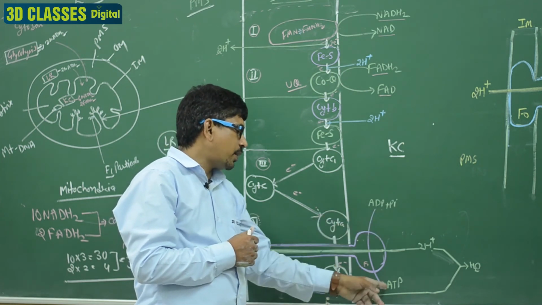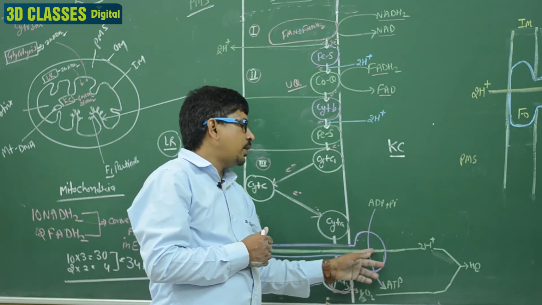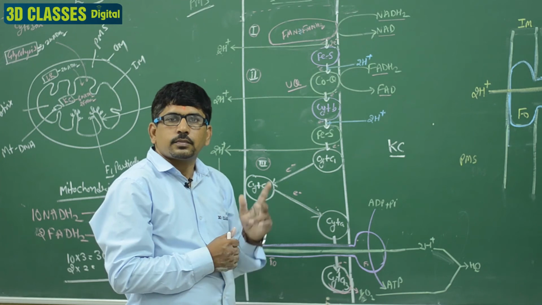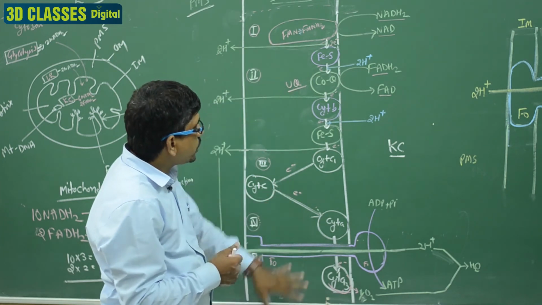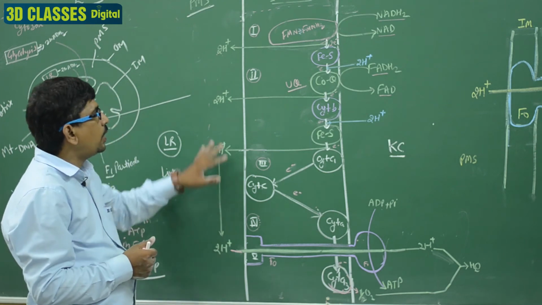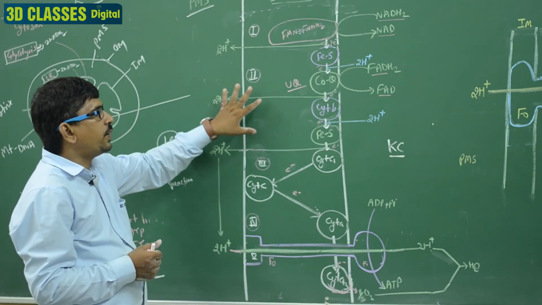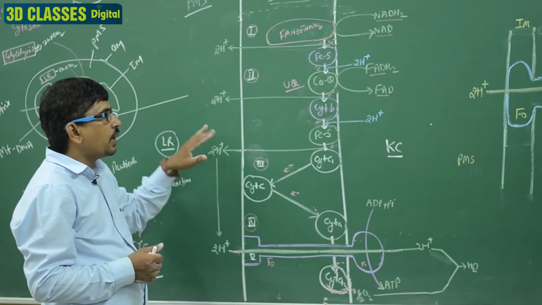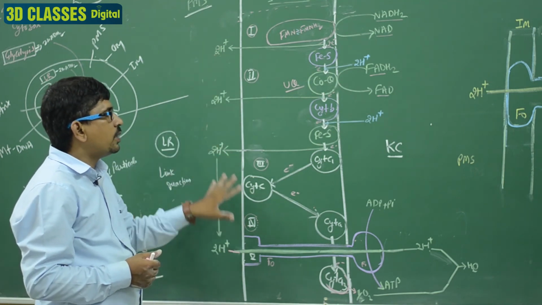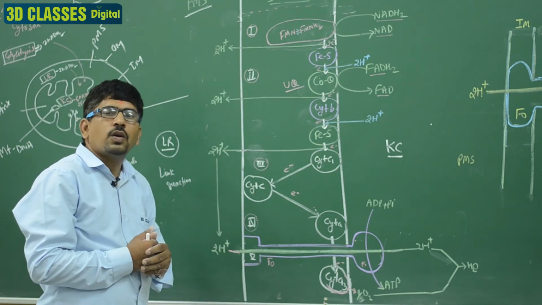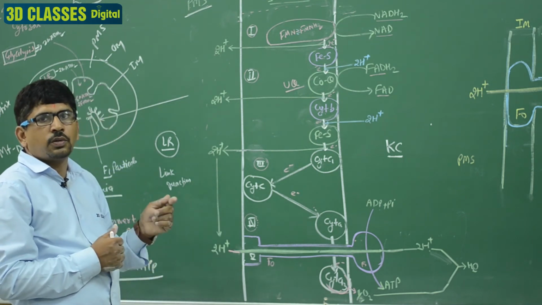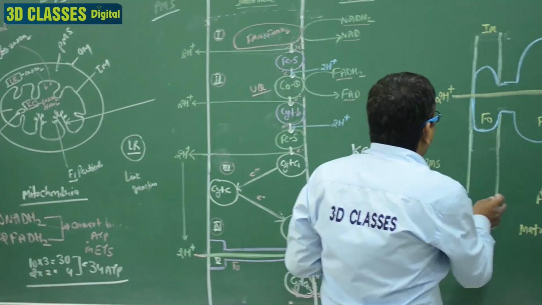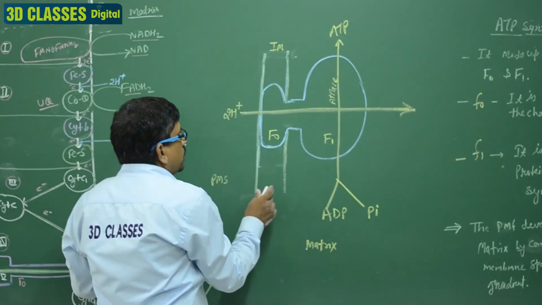Clear? So ADP plus Pi make the ATP, and as the protons and the 2H are utilized, H2O is formed. So this is the process of electron transfer. It is the easiest, simple way to express the ETS. In your NCERT book there are different types of diagrams, but the easiest way to explain this is the movement of the electron from one complex to another complex, one carrier to another carrier. And the last complex we are explaining is very important because it is known as the ATPase complex.